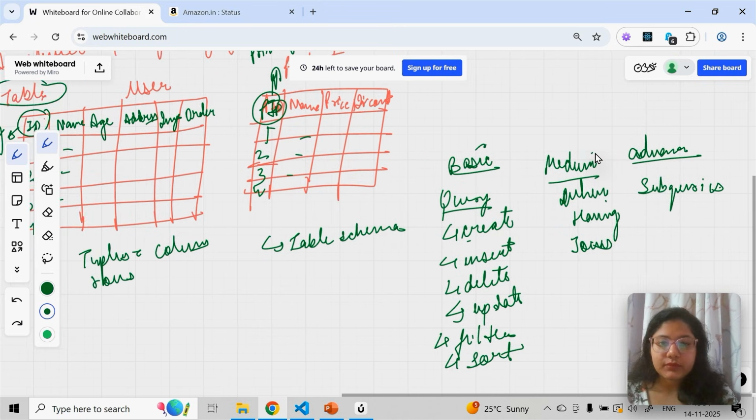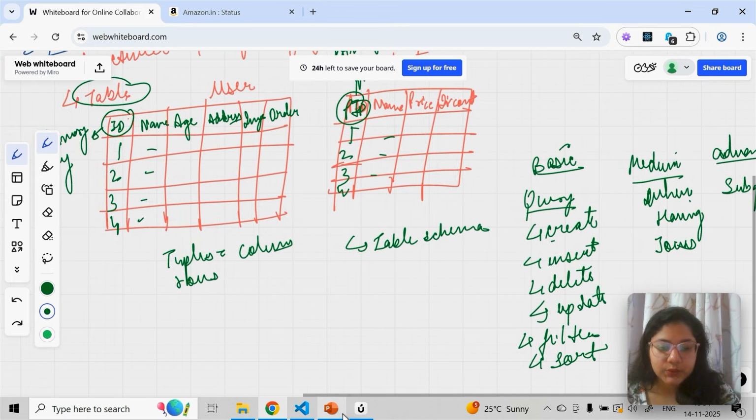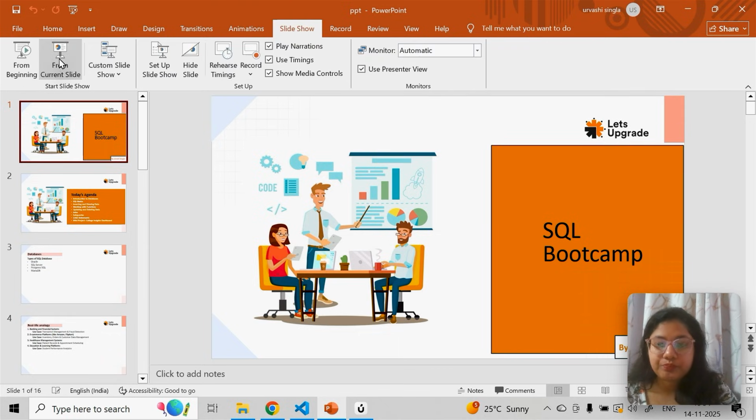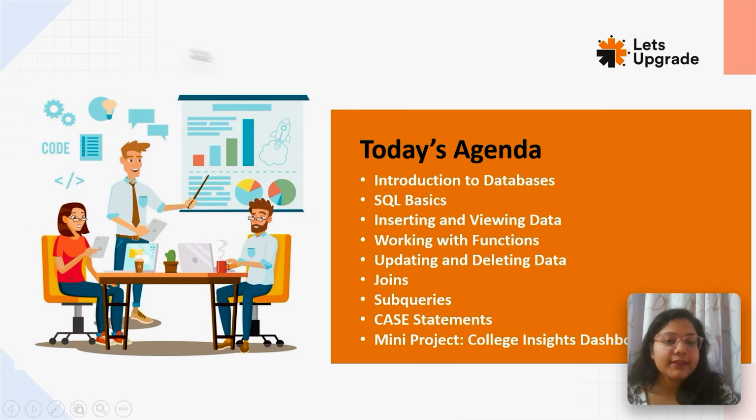Okay, so now whatever I've said, I have documented it as well in this PPT. I'll show you guys. Here you can see like introduction to databases we have seen, SQL basics theoretically we have discussed. Now we will see all of it.